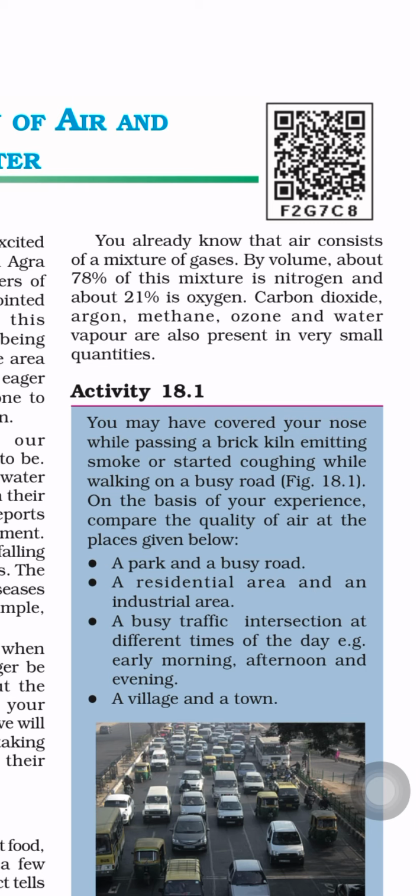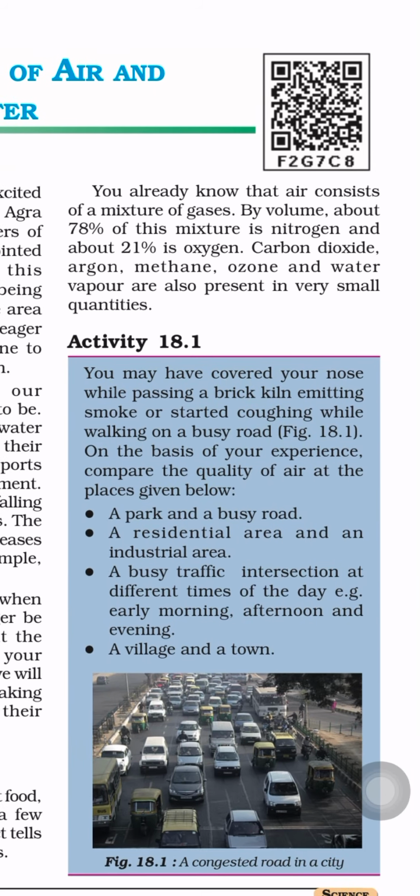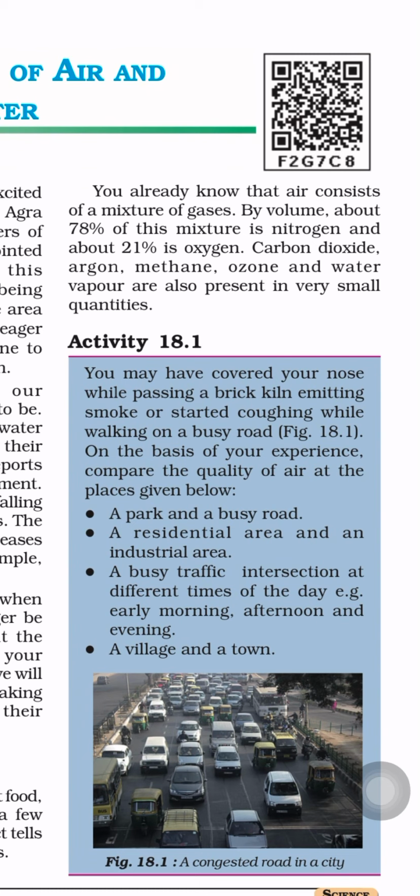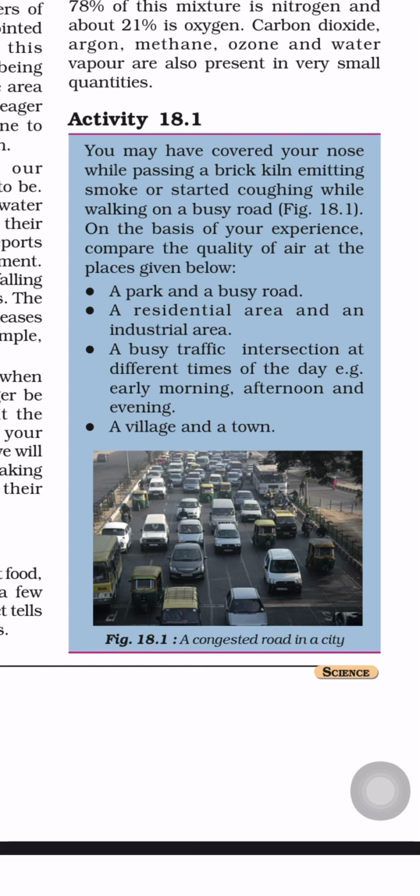Okay, so carbon dioxide, argon, methane, ozone and water vapors are also present in very small quantities. So apart from nitrogen and oxygen, we have some other gases also. They are carbon dioxide, argon, methane, ozone and water vapors, which are present in very small quantities in air. Okay, so you can see this one activity.